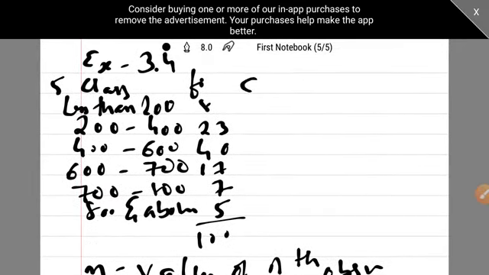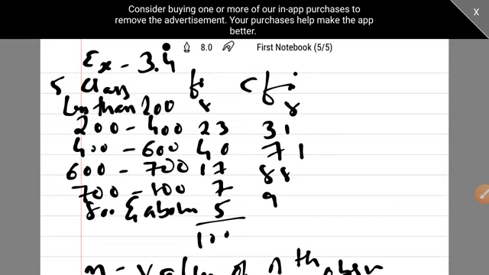Now this 50th observation you need to find in CFI. How will you find it in CFI? 8, 8 plus 23 is 31, then 71, then 88, then 95, and then 100. Okay, so a bit up and down is there in the sequence.